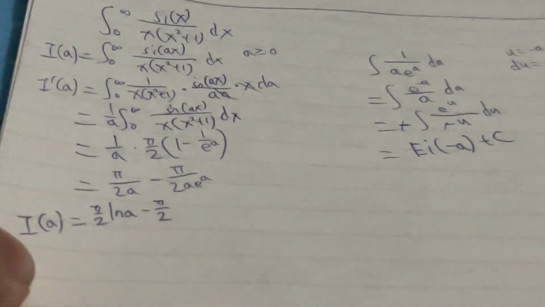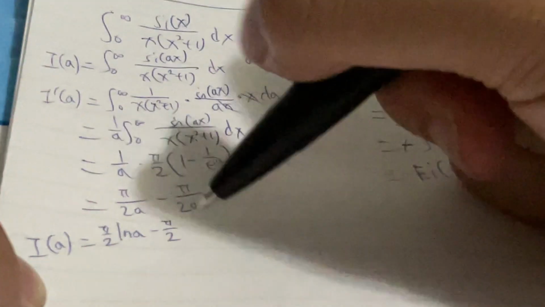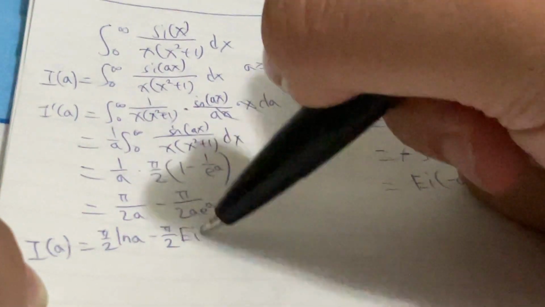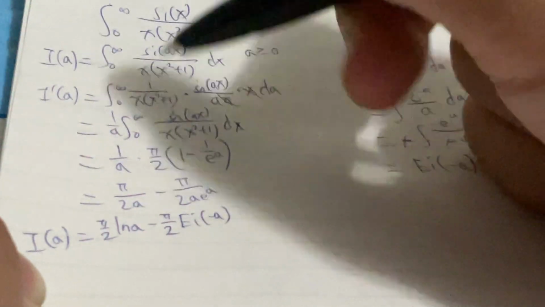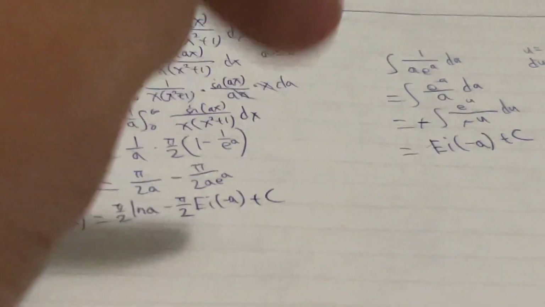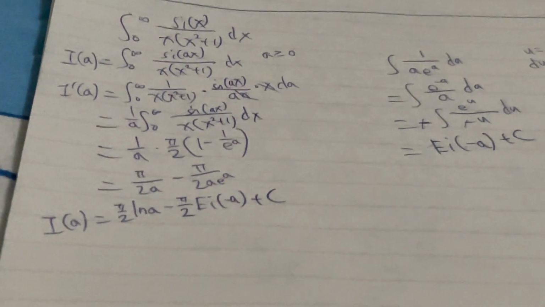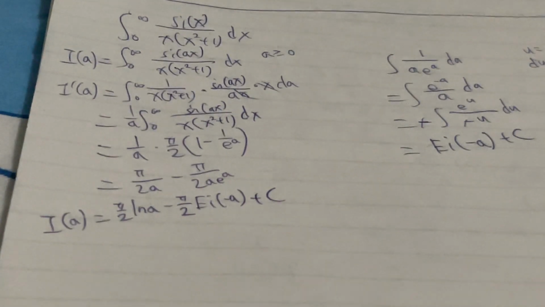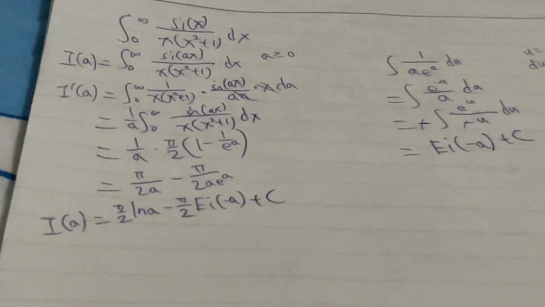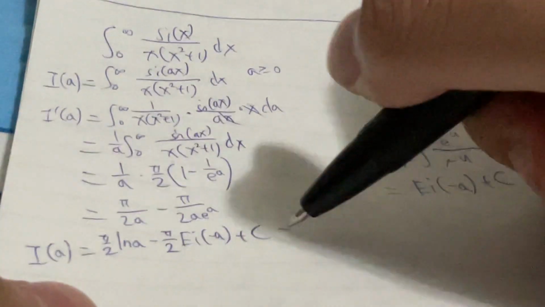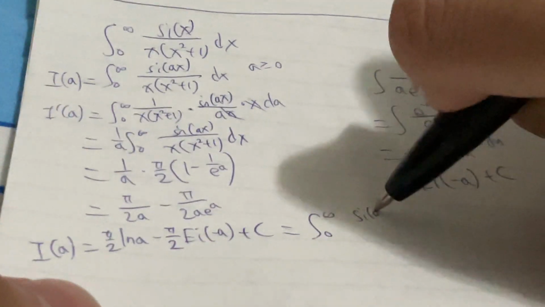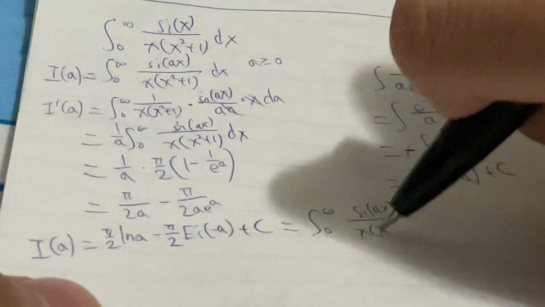So this integral is just equal to negative pi over 2 times Ei of negative a, and then we are going to plus c here. We are going to figure out what the constant is here, because c is not always 0. So this is equal to that, right? Si of ax over x, this integral.